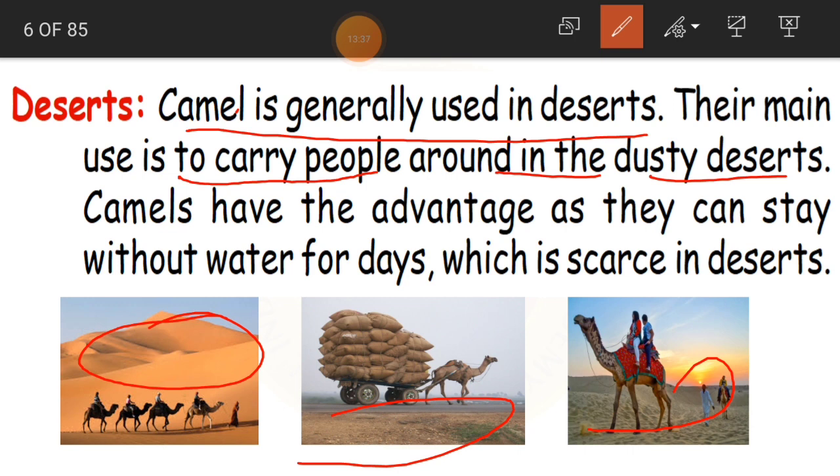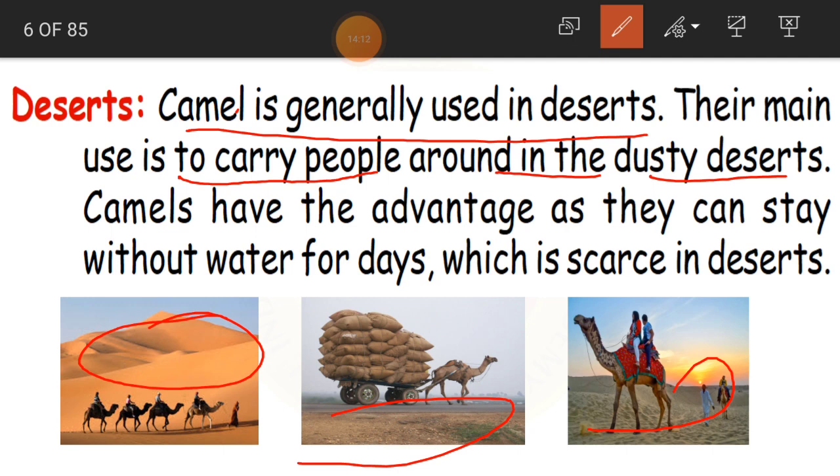Why do we call it a dusty desert, children? Because the land is covered with sand. So when air blows, the area will be covered with that sand dust. Now, have you seen the desert dust and the sand in reality, or else in pictures or in any TV shows? So you might have seen this. It is a completely dusty area covered with sand. Okay, so that is why we use camel to carry people.